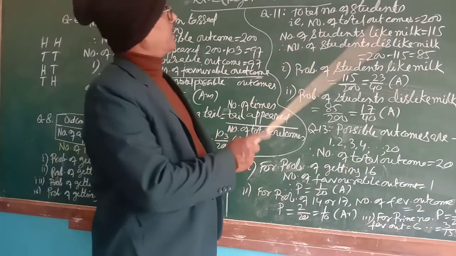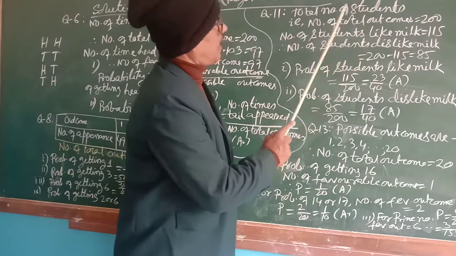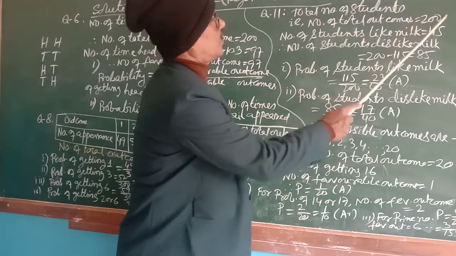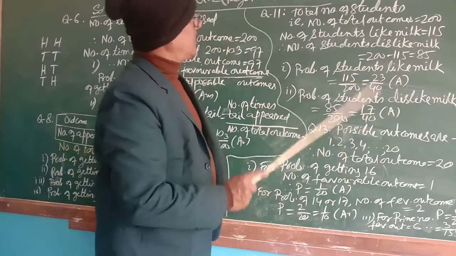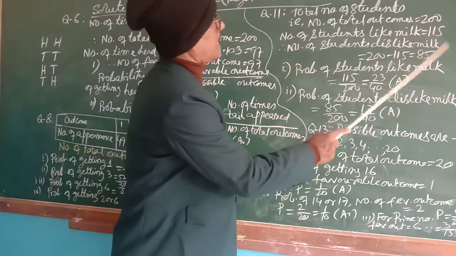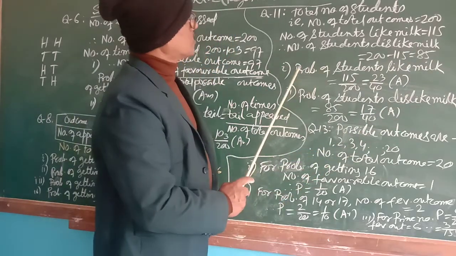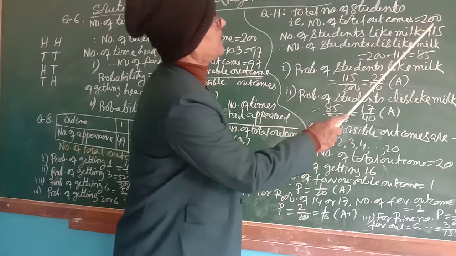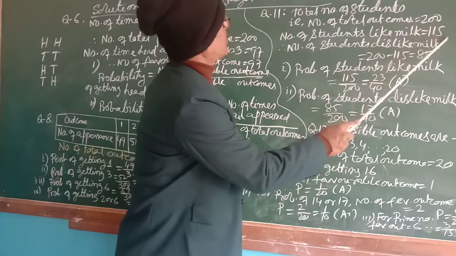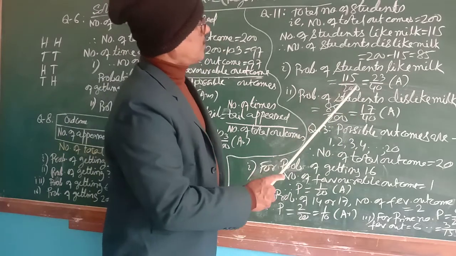In question number 11, I have taken the total number of students, that is total possible outcomes, as 200. Now the number of students who like math is 115. Therefore, the number of students who dislike it will be 200 minus 115, that is 85. Very simple. So probability of a student liking math: favorable outcomes is 115 and total possible outcomes is 200.